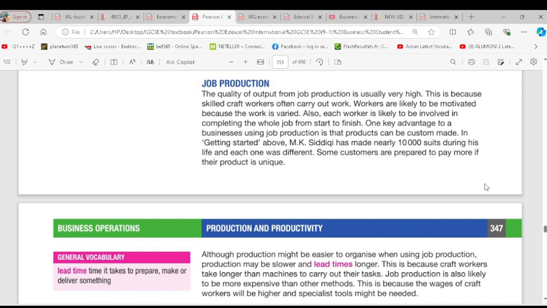You know why? Because it is handmade, for example, requested products. It's your craft. It's what you do. You would have gotten that request based on the trust customers have for you, so there's motivation to do better and to satisfy the needs of customers. So that is about job production. Do you get it?